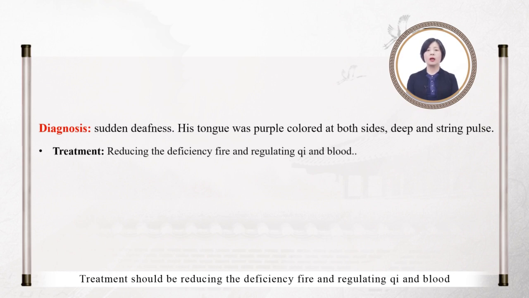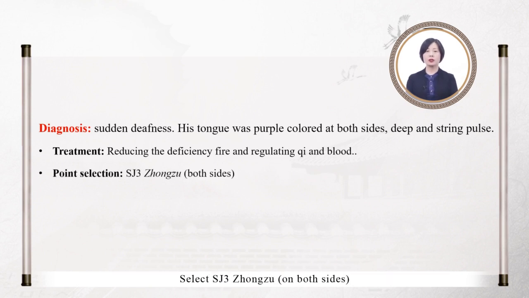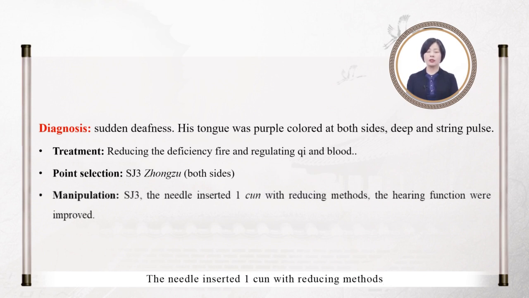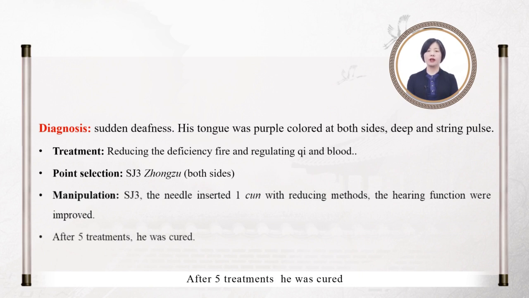Treatment should be reducing the deficiency fire and regulating qi and blood. Select Sanjiao 3 zhongzhu on both sides. The needle was inserted 1 cun with reducing method. The hearing function improved after 1 treatment. After 5 treatments, he was cured.